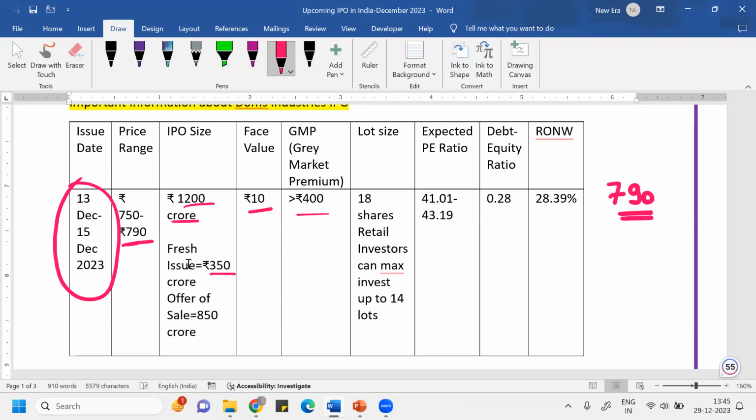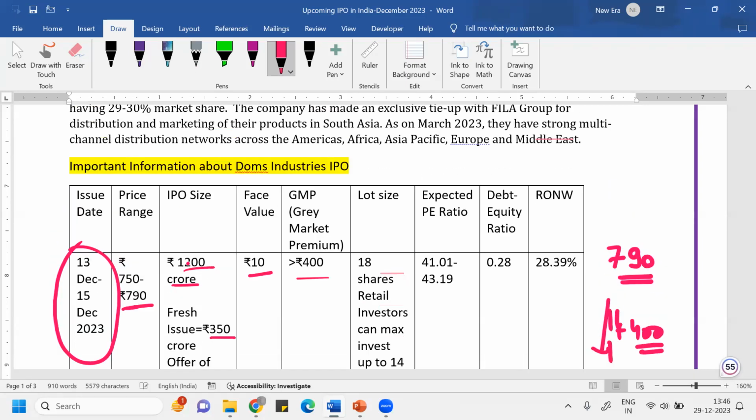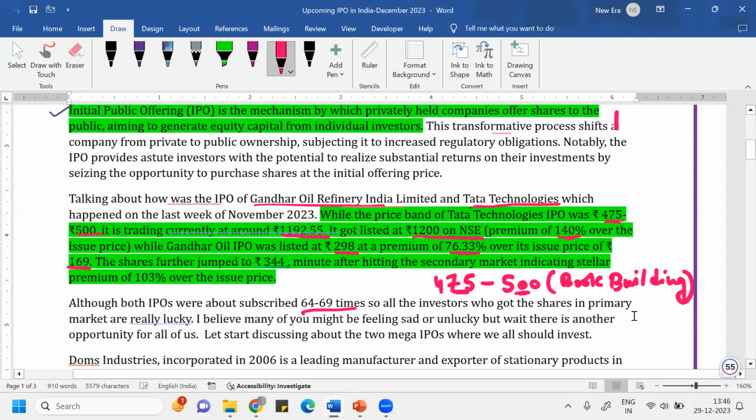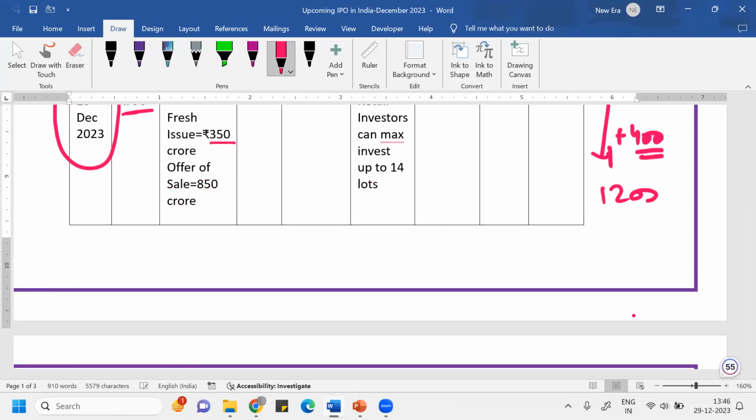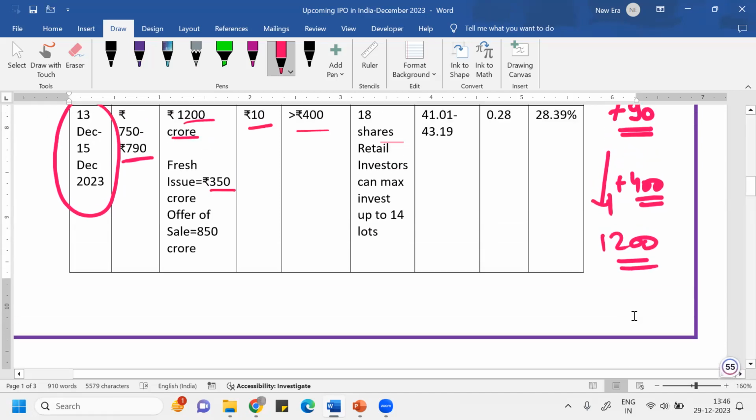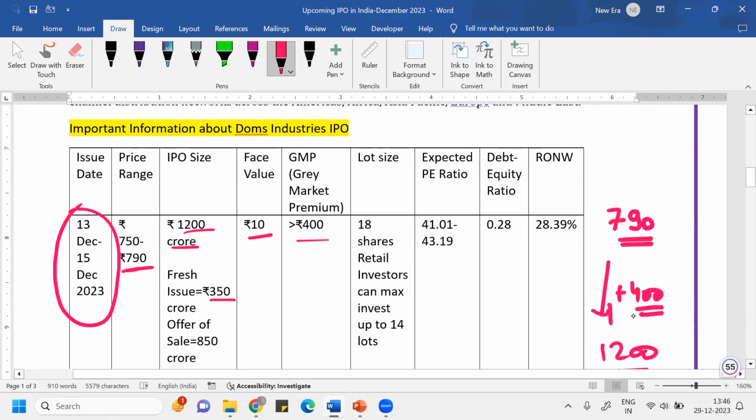It is another form of market where there are certain investors who are trying to buy the share of the company, not in direct form but in an indirect form, before the IPO. People are ready to pay a premium of 400 rupees over this price. So you can imagine that people are ready to pay around 1200 rupees for getting the share of this company. Imagine the kind of demand this stock will possibly create once the IPO is done and it gets listed in the market.